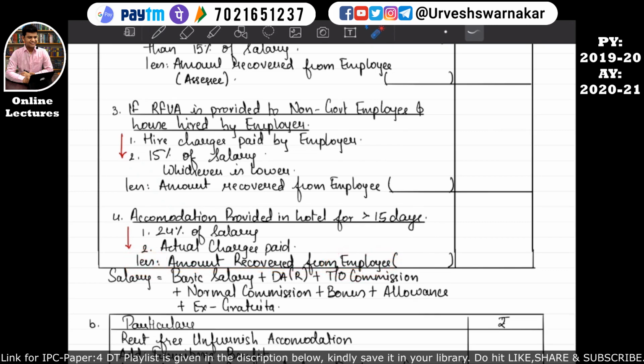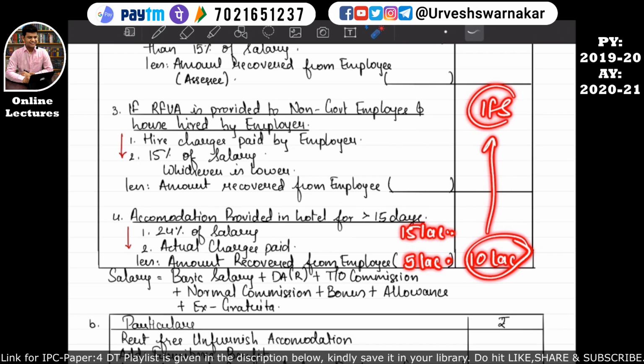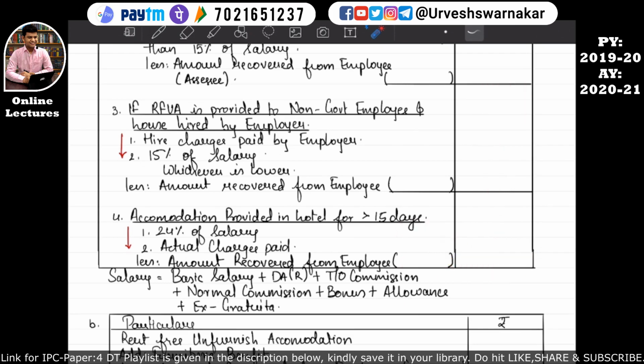from the employee. For example, say the value of non-monetary perquisite comes to around 15 lakhs, and the amount recovered from the employee is say 5 lakhs. So in the outer column 10 lakhs will be taken, and this 10 lakhs will be taken into the income from salaries calculation. I hope this is quite clear to you all.